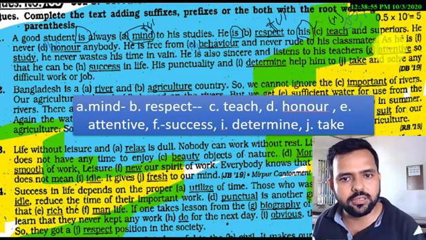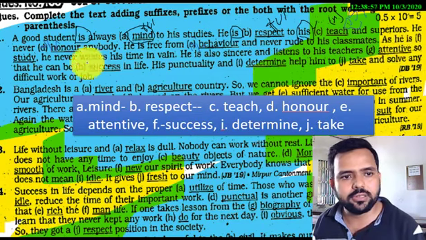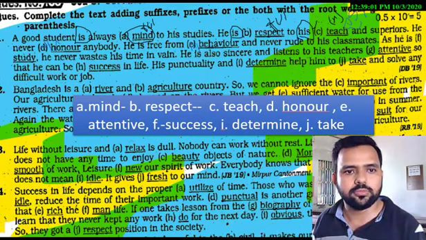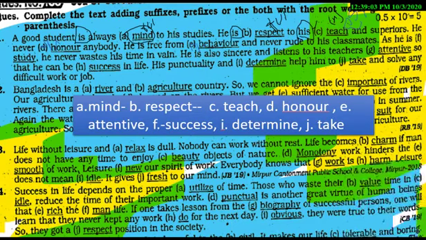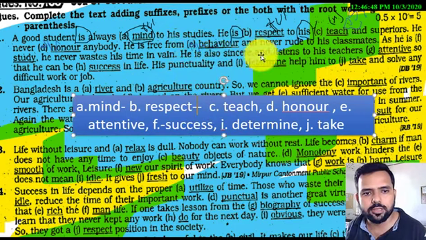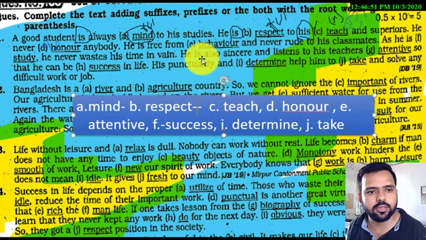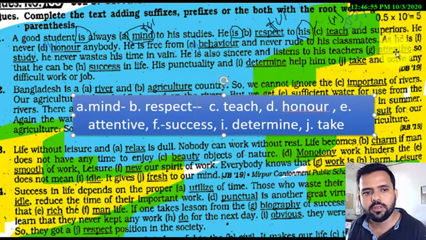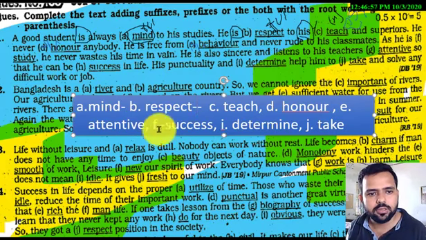Now the next line I read, he is study. Here I have written the word study.